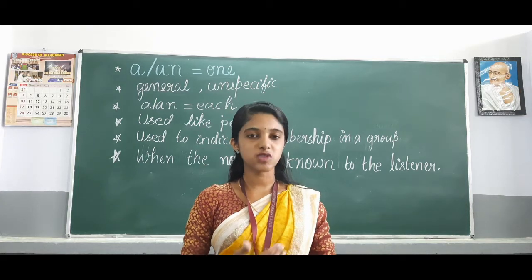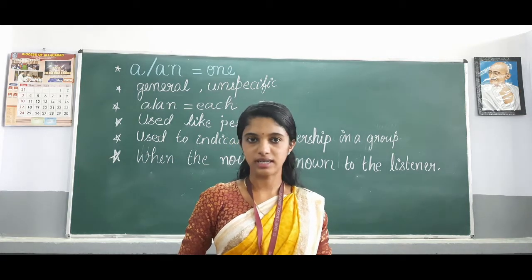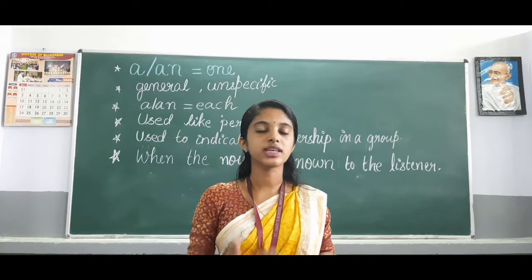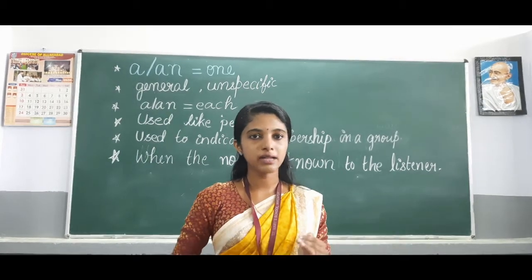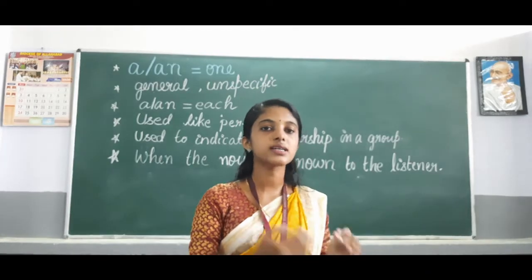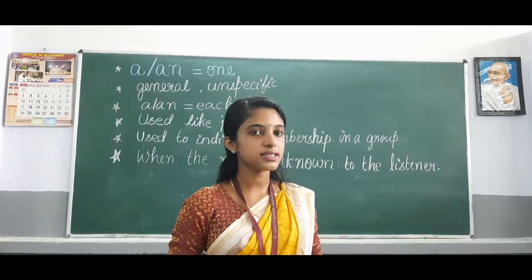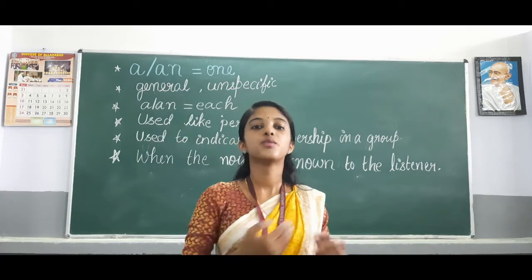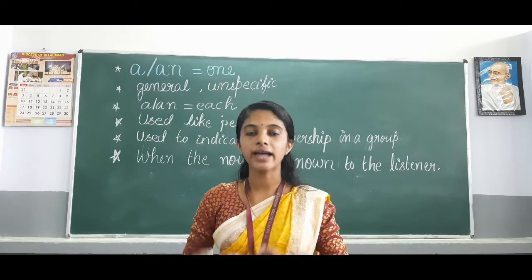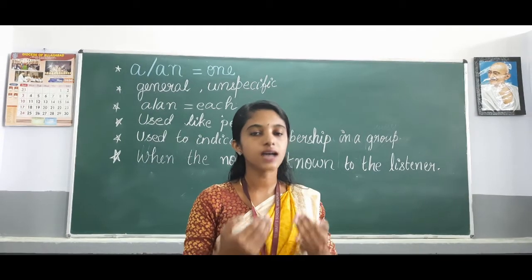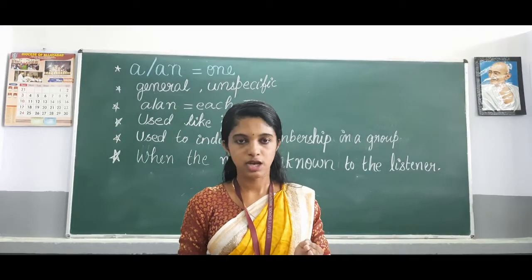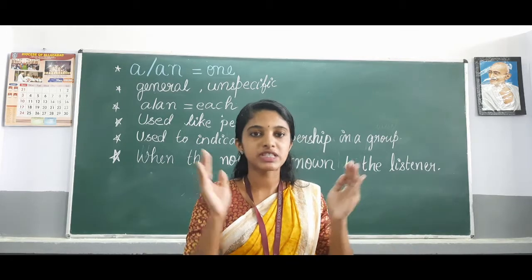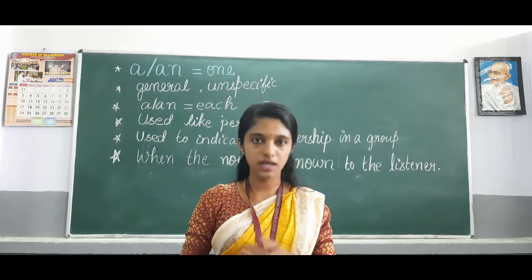I'm going to summarize what we have been learning. We have been learning about the indefinite articles a or an. A or an means one. One is a counting number. In that sense, it is understood that we use the articles a or an with singular countable nouns and also in a general sense when we are not specifically saying about a noun.